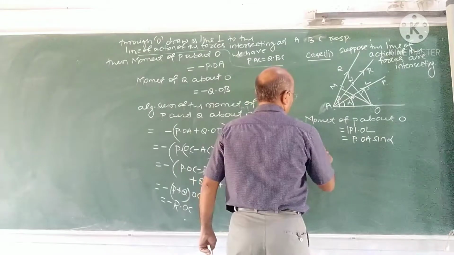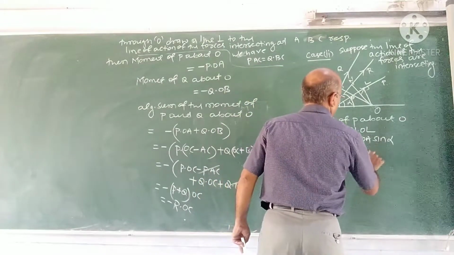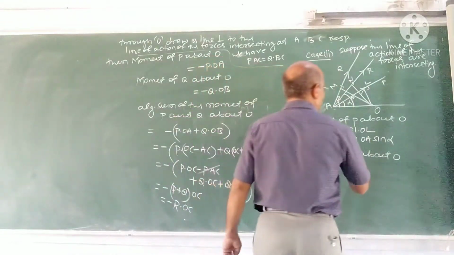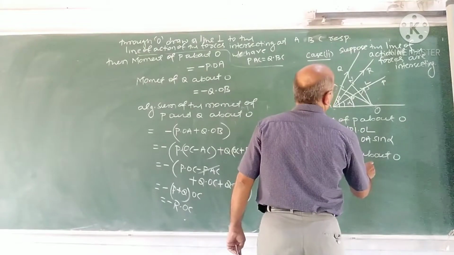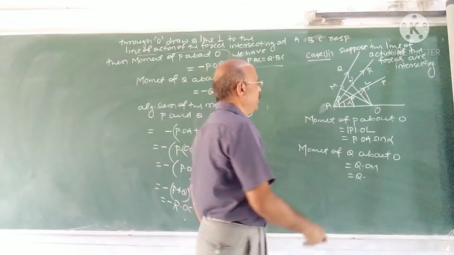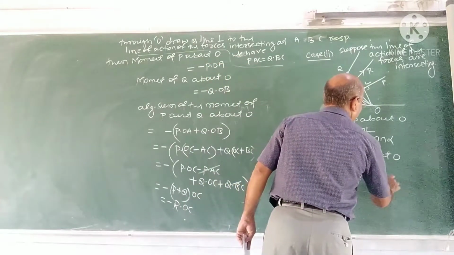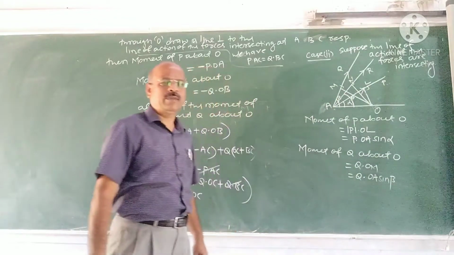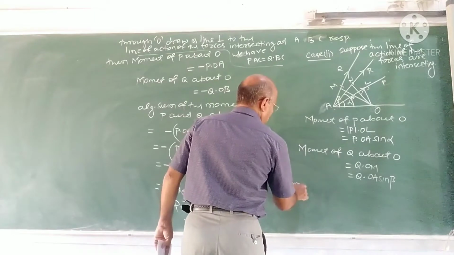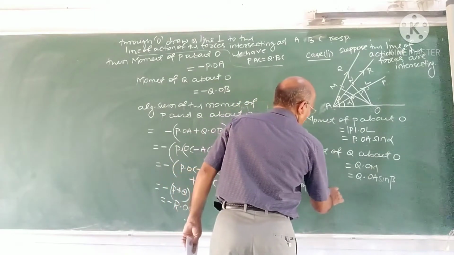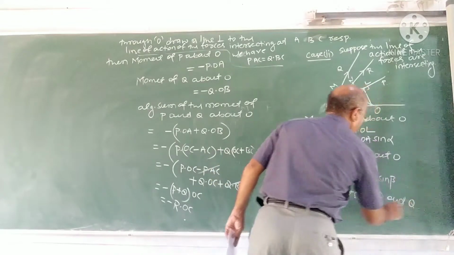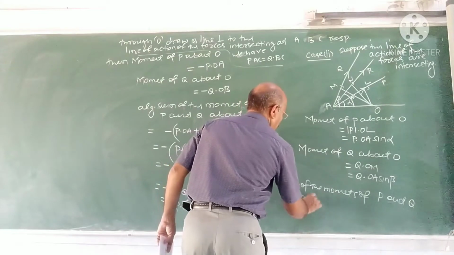Similarly, the moment of Q about O. What is the moment of Q about O? It is Q into OM. What is OM? OM is OA sin beta. Correct? Sin beta. Therefore, the sum of the moments of P and Q about O is,